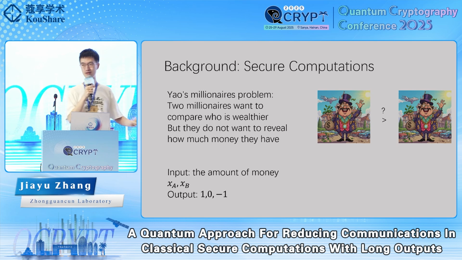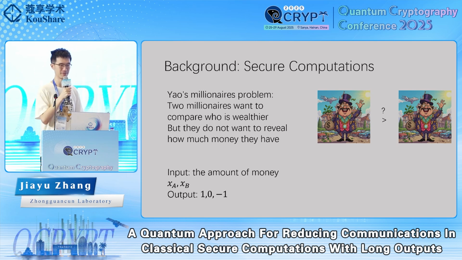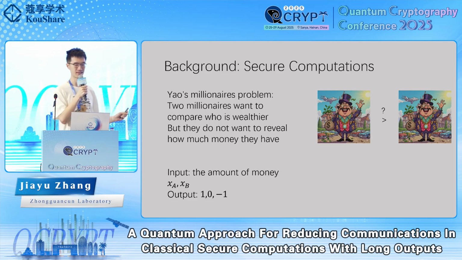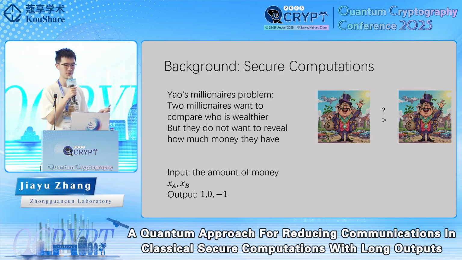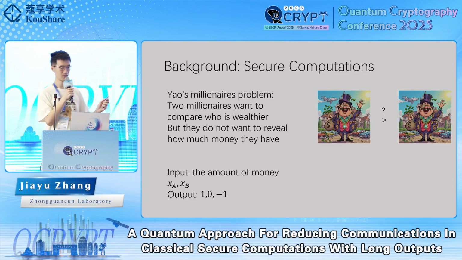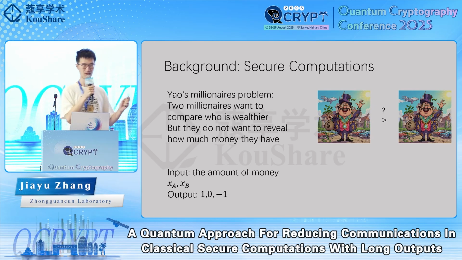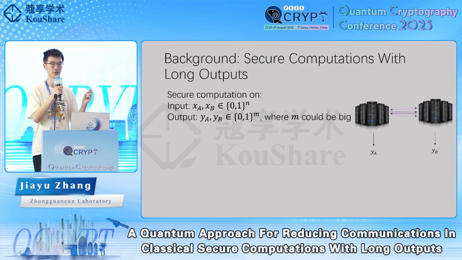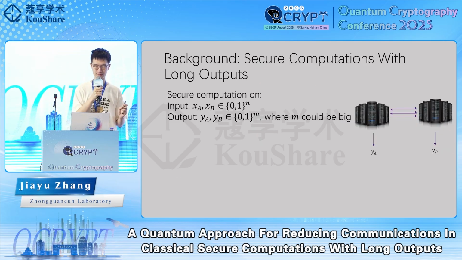And in classical cryptography, this has been studied by many works, and people have raised a lot of techniques and protocols for these problems. And we want to consider a more advanced and complicated version of this problem, which is secure computation with long outputs.